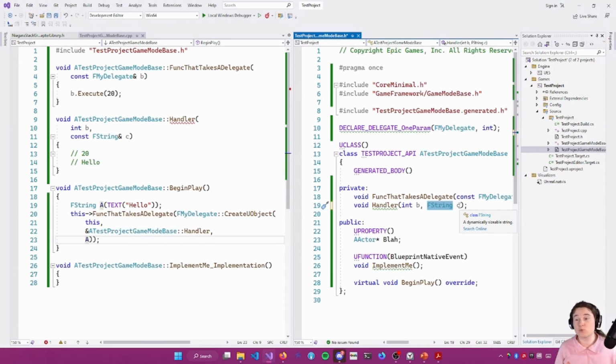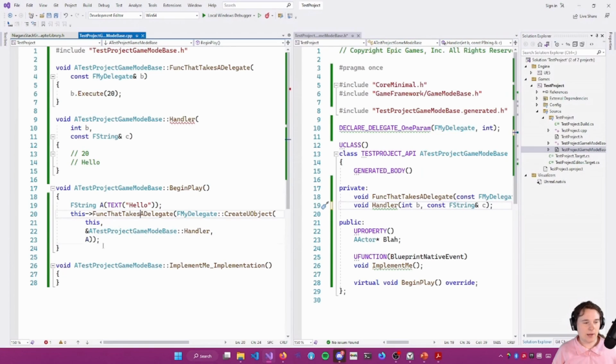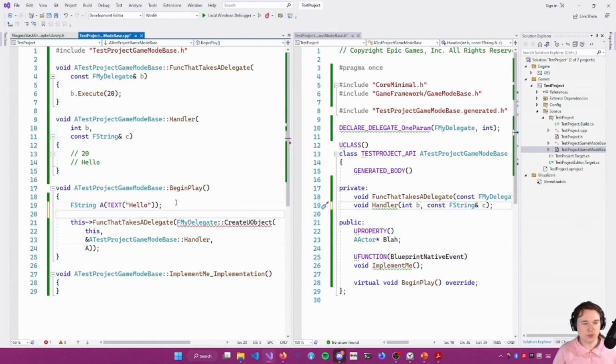And it can be really invisible too. If you've just made this a const ref, and you just have code that looks like this, imagine this isn't complaining about anything, and you're looking at it and thinking, why is this crashing? What is the problem here? It's because the delegate is capturing the reference, not a copy of the thing.